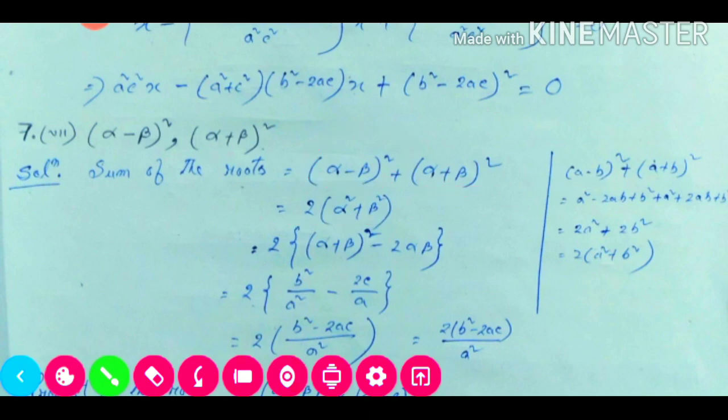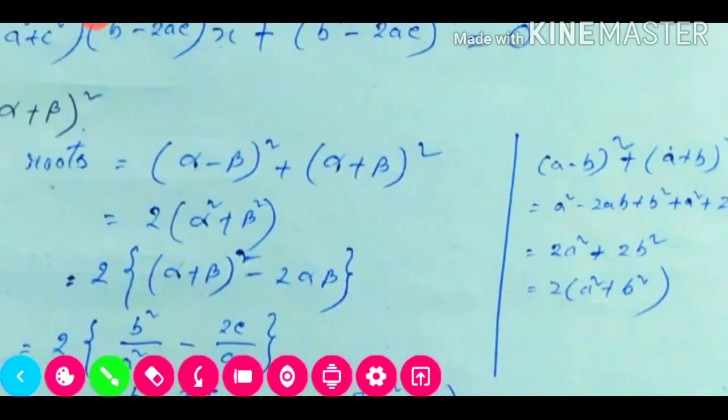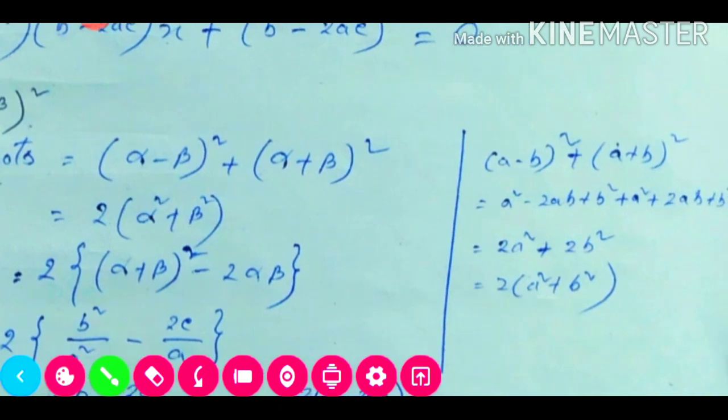Break the formula: the a minus b whole square formula will be a square minus twice ab plus b square. Then the a plus b whole square formula is a square plus twice ab plus b square. So see here, minus twice ab and plus twice ab will cancel, and what will remain is a square plus a square, 2 times, so 2a square. Similarly b square also has 2 times, so it will be 2b square.